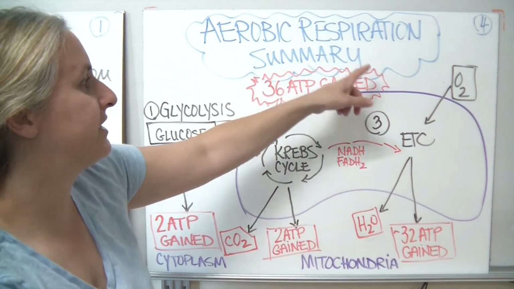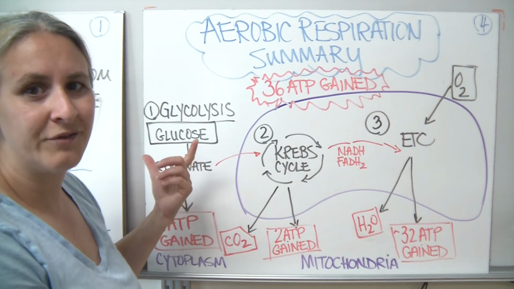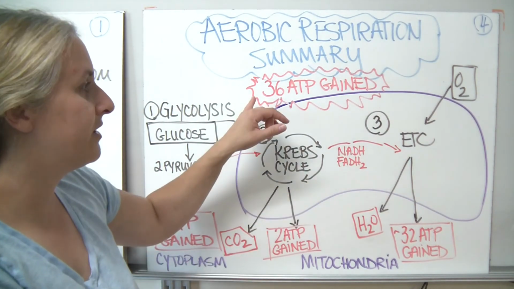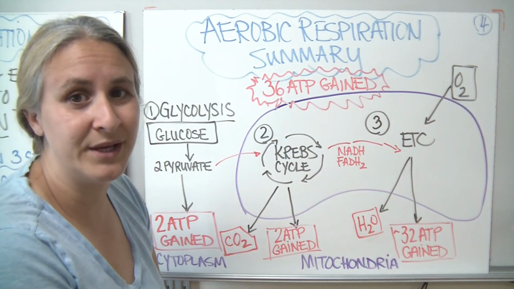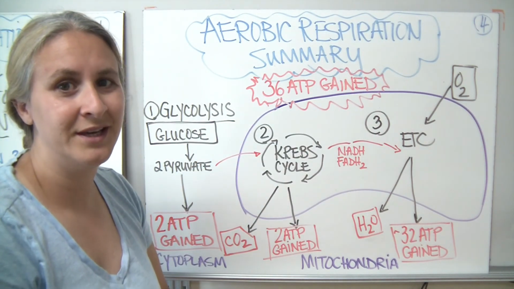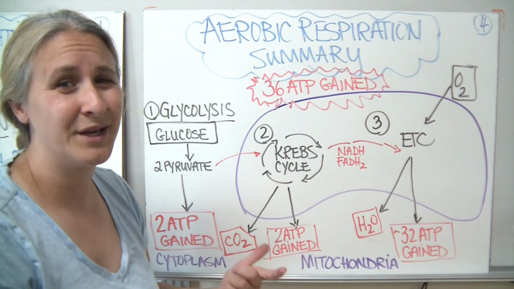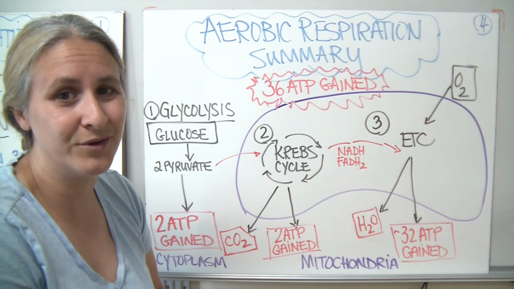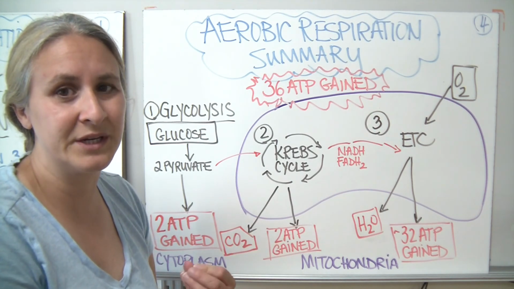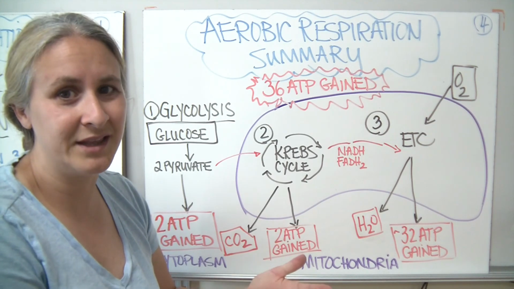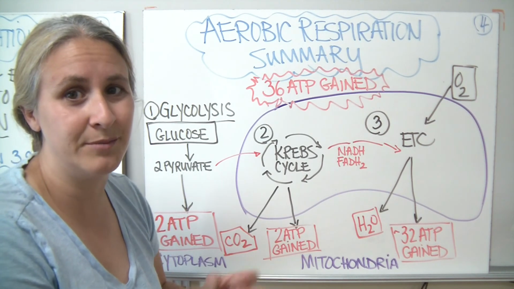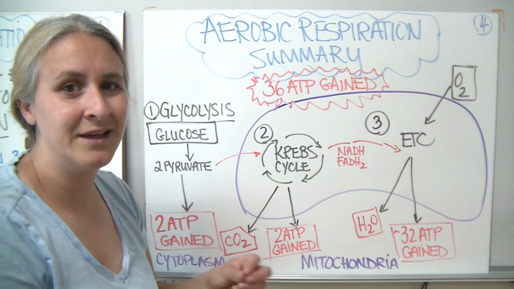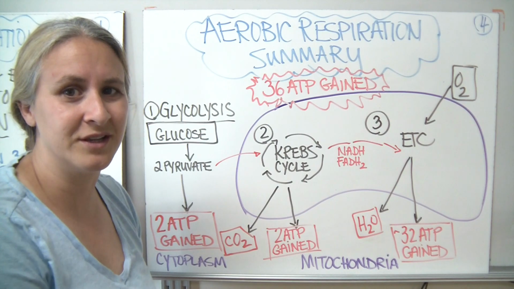So overall, for our entire aerobic respiration, from beginning with glycolysis to the end with the Krebs cycle and electron transport chain, we gain a minimum of 36 ATP. That is much more efficient at getting all of the energy out of glucose compared to an anaerobic organism that only can gain 2 ATP for every glucose. This is why multicellular organisms can carry out such complicated life processes and become such large complex organisms, because they're really pretty much masters at gaining and converting the energy so efficiently from their foods.